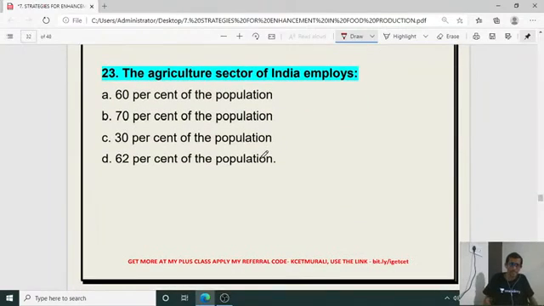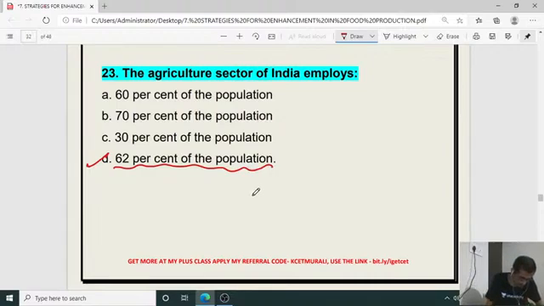Then the agriculture sector in India employs about what percentage of the population? Question number 23. Yeah, it is about 62% of the population, directly or indirectly. Okay, yes, Saragappa, you are right. For the previous question, D is the right answer, and for the 23rd question, it is once again D.